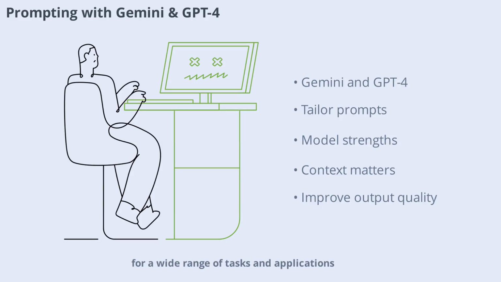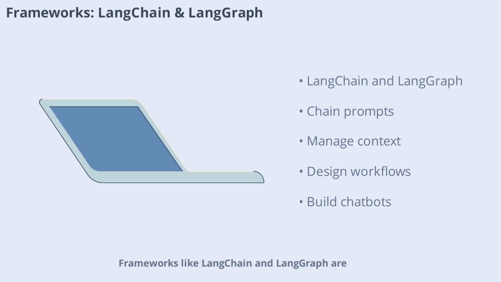Frameworks like LangChain and LangGraph are essential for building generative AI applications. These tools help developers chain prompts, manage context, design workflows, evaluate outputs, and build production-ready AI systems. The course includes tutorials on LangChain for beginners, comparisons between LangGraph, LangChain, LangFlow, and LangSmith, and practical guides for building chatbots and LLM apps. Understanding these frameworks will enable you to move beyond simple prompts and create complex, orchestrated AI solutions.